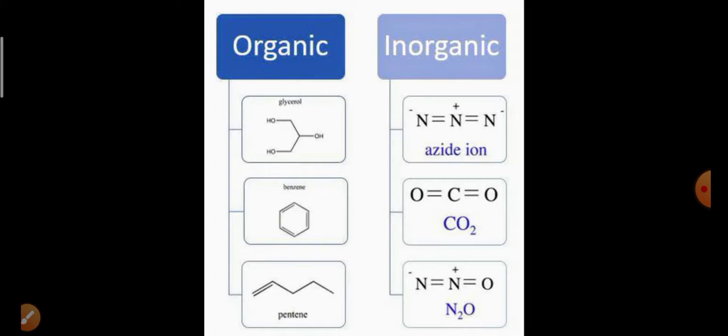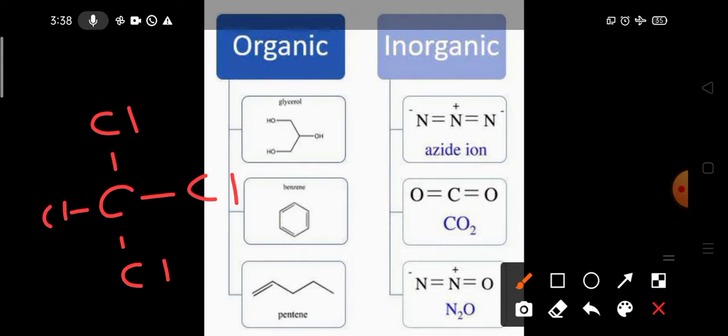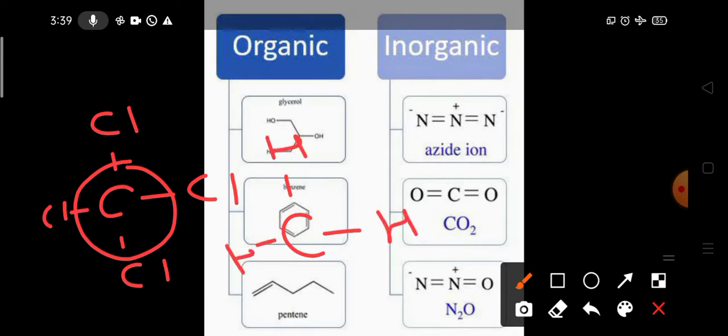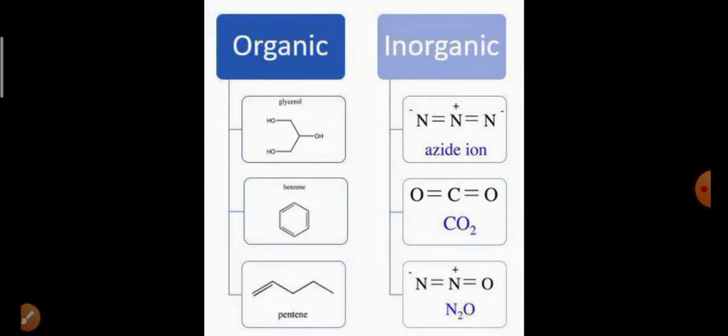One more thing. If I show you one more compound, like CCl4, carbon with four chlorines, someone may ask: this doesn't contain hydrogen, but it is considered organic. The answer is, it is actually derived from methane. What is methane? Methane is like this one, and we are going to discuss methane later on. But first you have to remember this. Organic compounds are those which contain at least one carbon as well as hydrogen, or are derivatives of hydrocarbons. What hydrocarbon means, we are going to discuss.